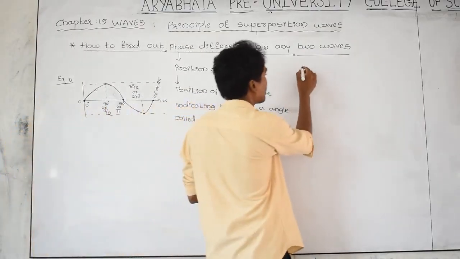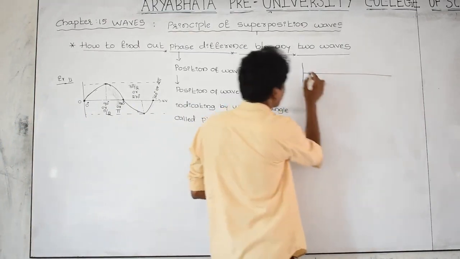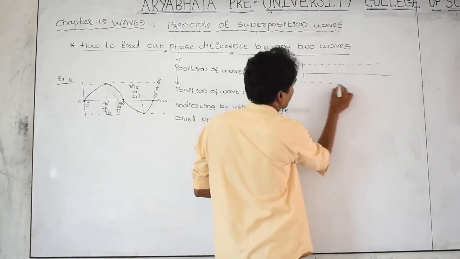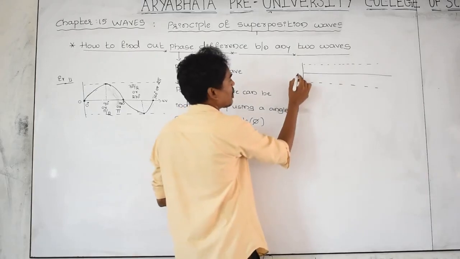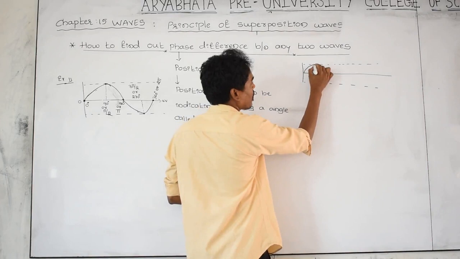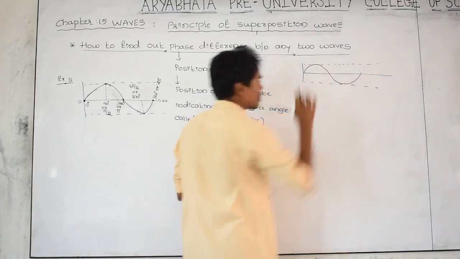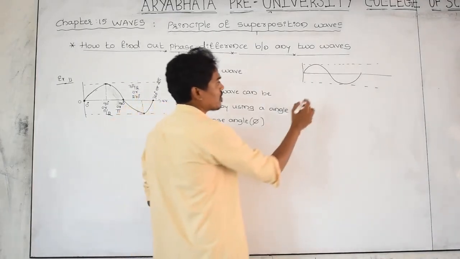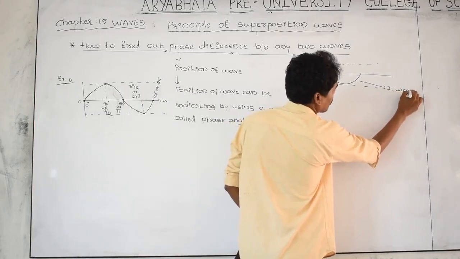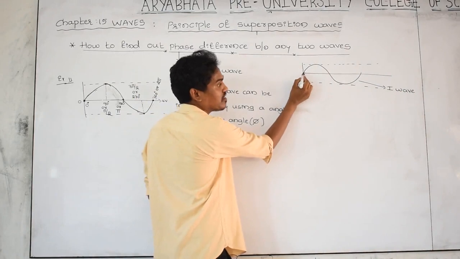Let us take the first wave. I am indicating it like this. The first wave started at this point.